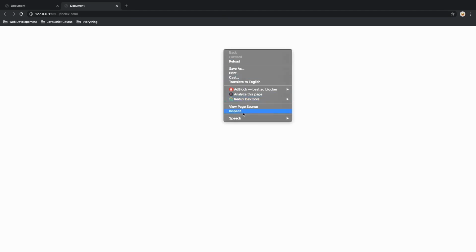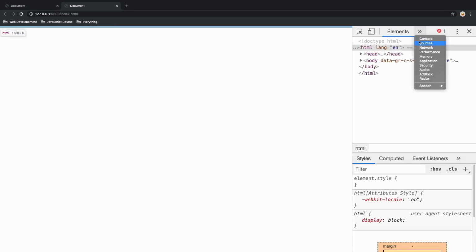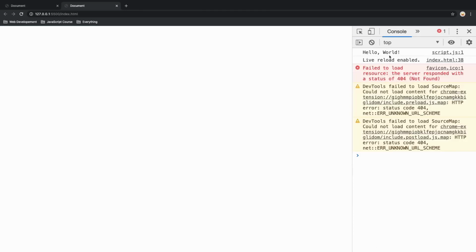A new empty browser window is going to open up. Don't forget to open the console by right-clicking and then clicking Inspect. And now we should see the same thing we saw before, but in this case, it's always going to update whenever we add something new. As you can see, Live Reload enabled. In the next video, I'll show you how to have the console opened side by side to the editor, so we'll be able to see all JavaScript responses in real time.